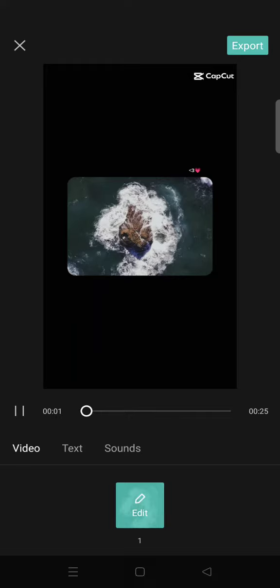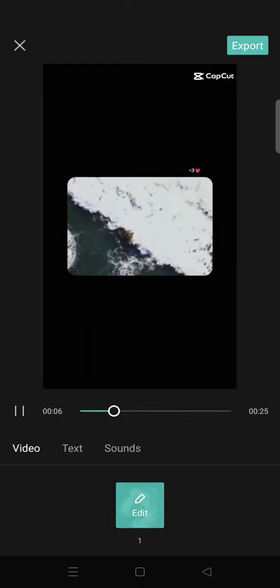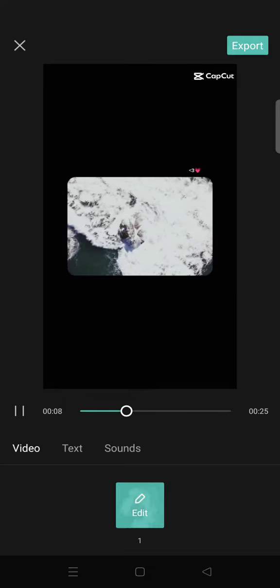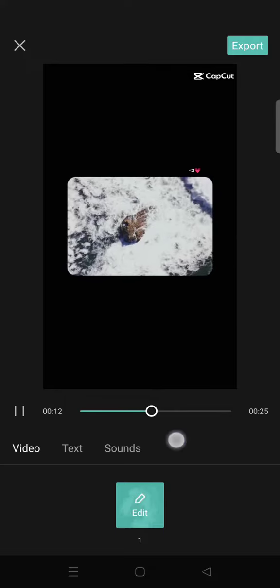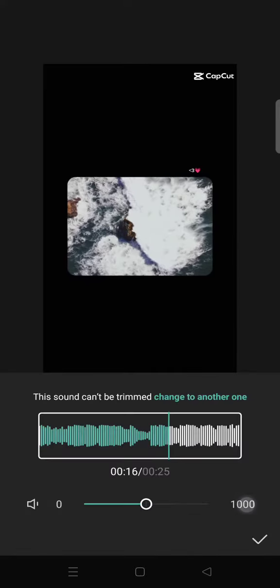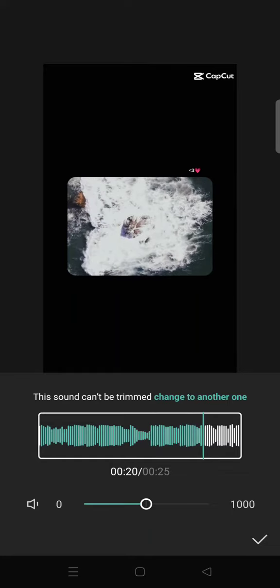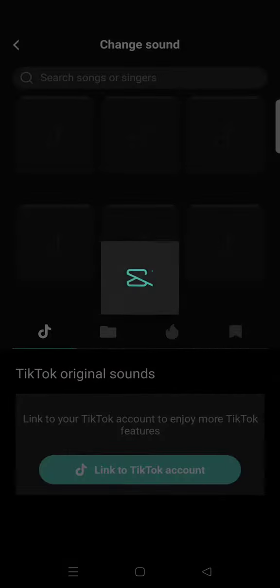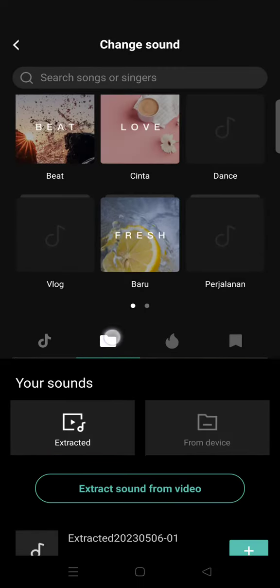So basically there are two ways that you can do to change the sound to your own voice. First, you can change it directly from the template here. You can just click on sound, click on edit, this pencil icons right here, and there will be an option to change to another one. So just click on that option. Then here you need to go to your file.